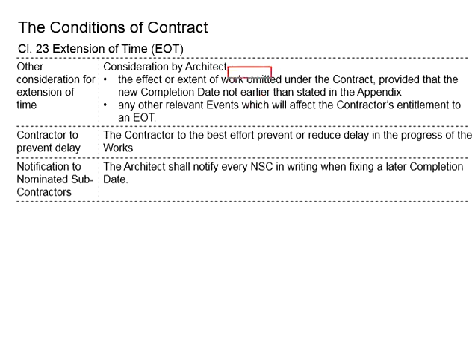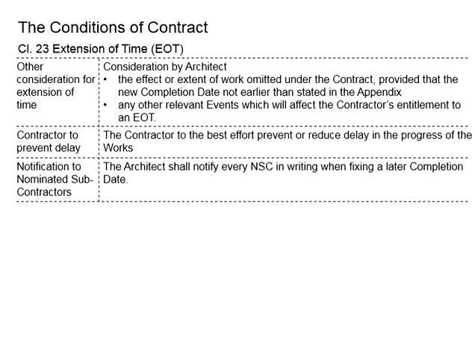And in case there are omissions of certain works under the contract, by right, the durations of works would be shorter, but this shall not revise the original completion date. In other words, the new completion date after the EOT should not be earlier than what is originally stated in the appendix. Another thing is, the architect will need to consider if there is any other relevant event which will affect the contractor's entitlement to EOT.